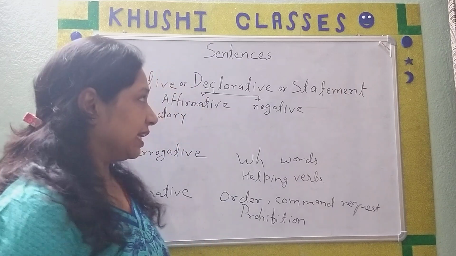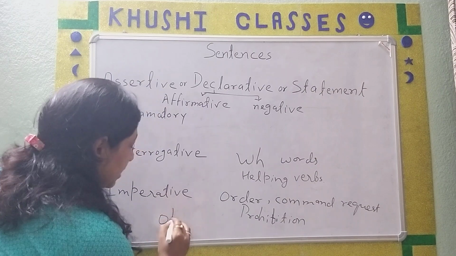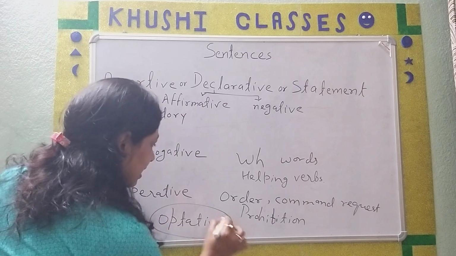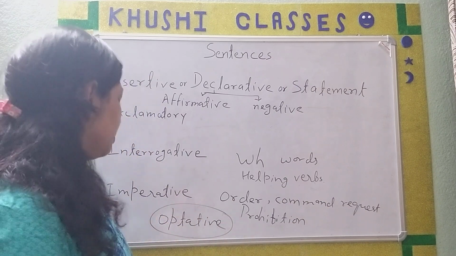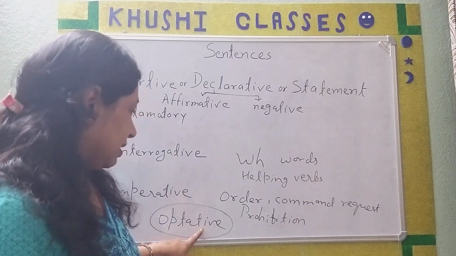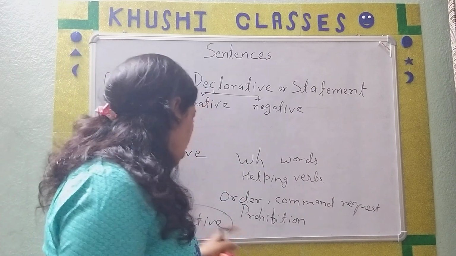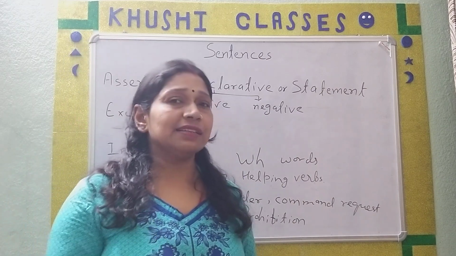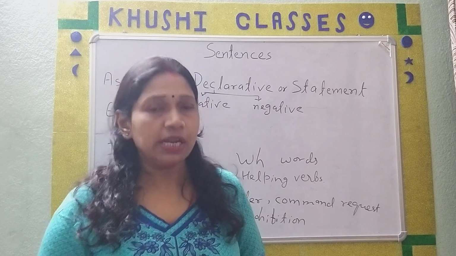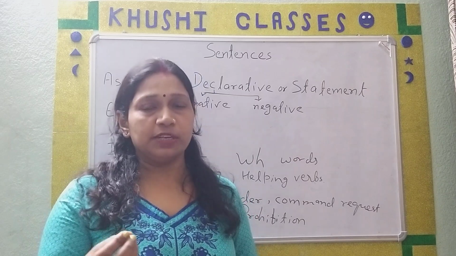One more type of sentence on the basis of function is optative. The modern grammar has excluded this type of sentence from the types of sentence on the basis of function. It is no more in the types of sentences, but I'm just giving you an introduction here of optative sentence. All the blessing and curse type of sentences are optative sentences. If we are blessing someone, if we are cursing someone, it falls under the category of optative sentence.